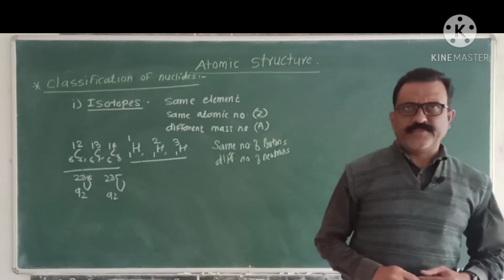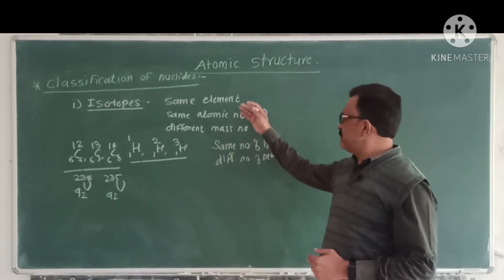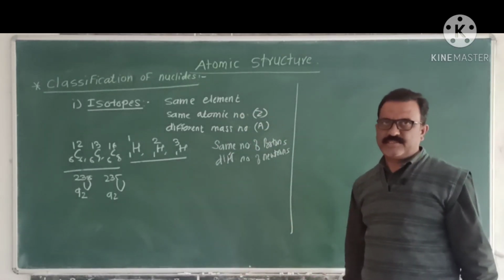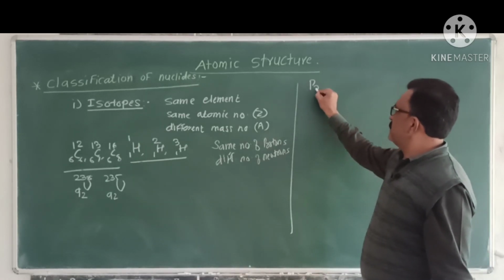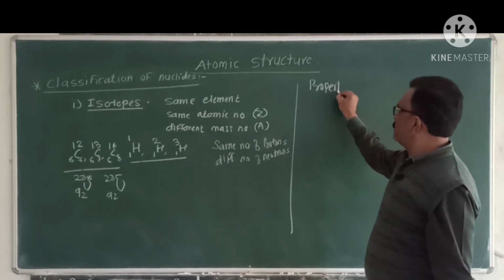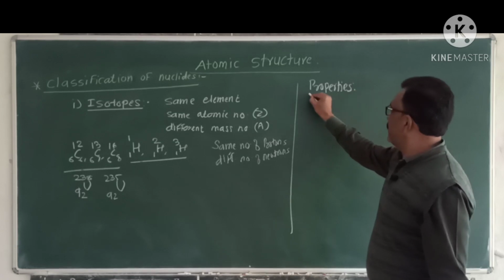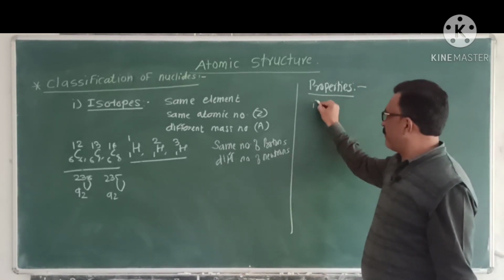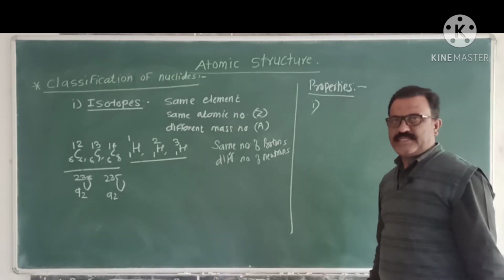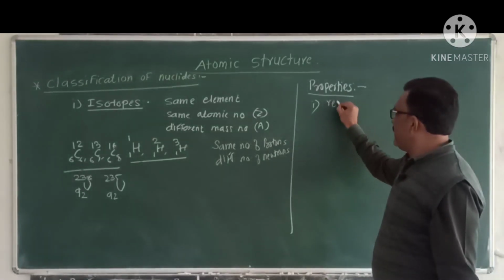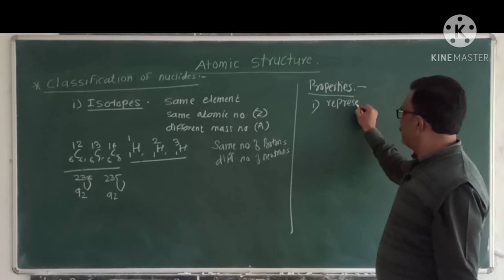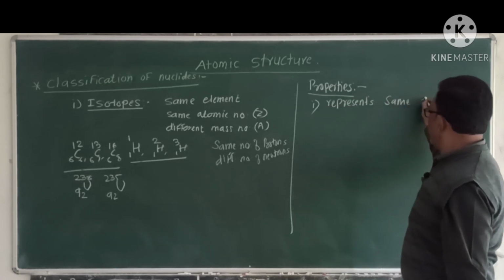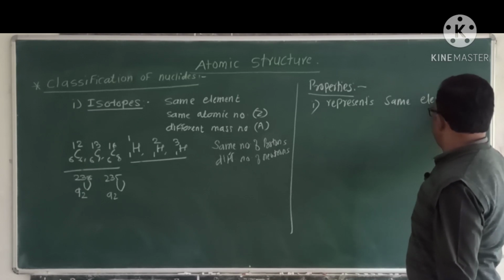Okay? Then these isotopes have some important properties. See, what are the different properties? First important property, isotopes represent same element.